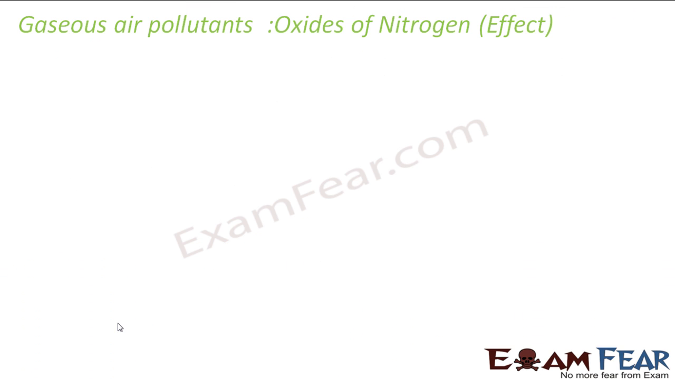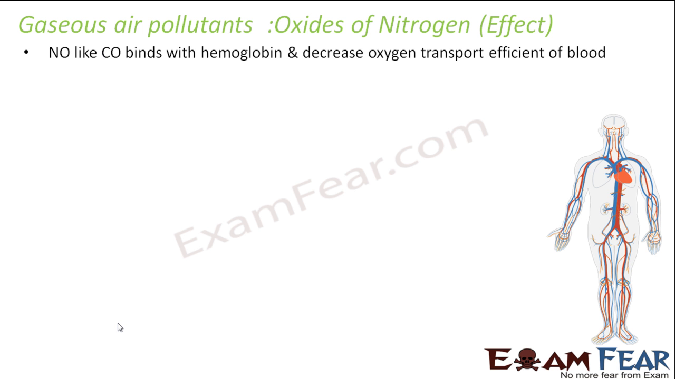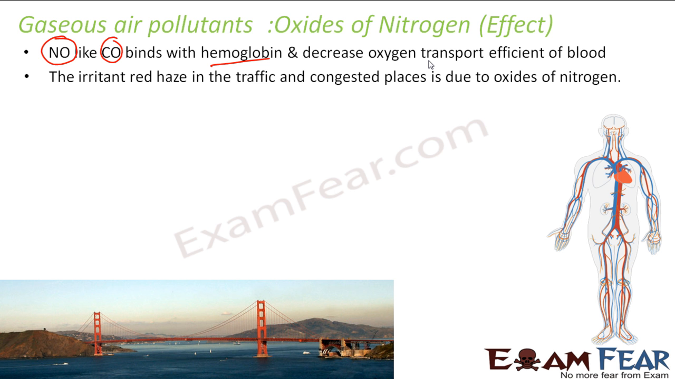Now we'll see what are the effects of nitrogen oxides on human beings. The first major disadvantage or impact: we have seen carbon monoxide combines with hemoglobin and forms a very stable complex compound, and that decreases the oxygen transport efficiency of the blood. Similarly, nitric oxide also combines with hemoglobin and decreases the oxygen transport capability of the blood. That is the first major effect of oxides of nitrogen.